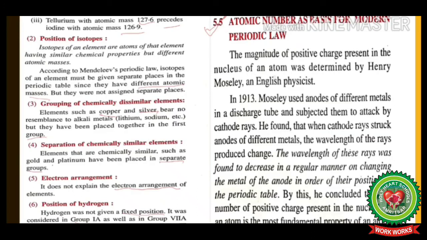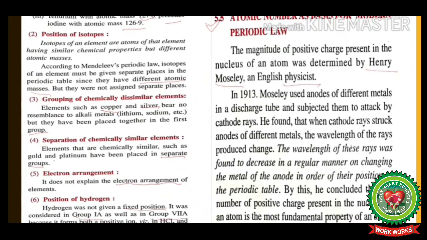Atomic number as basis for modern periodic law. The magnitude of positive charge present in the nucleus of an atom was determined by Henry Moseley, an English physicist. In 1913, Moseley used anodes of different metals in a discharge tube and subjected them to attack by cathode rays. He found that when cathode rays struck anodes of different metals, the wavelengths of the rays produced change.